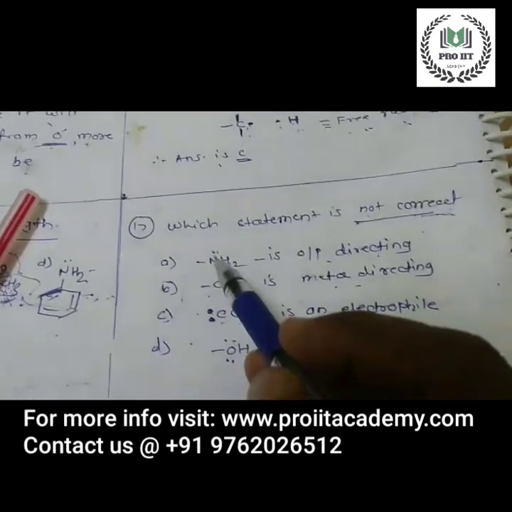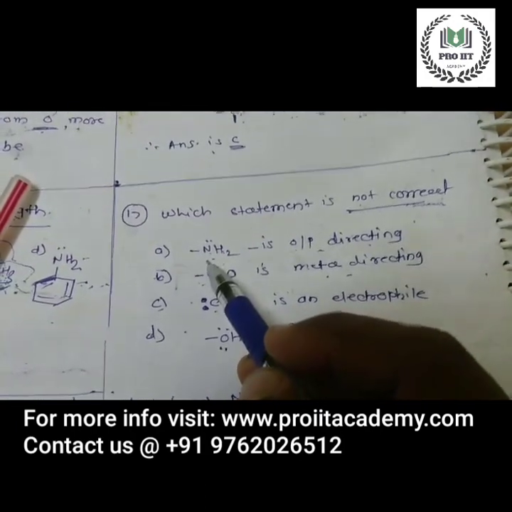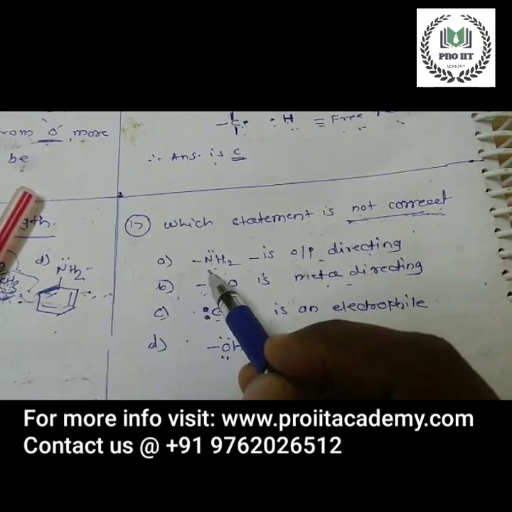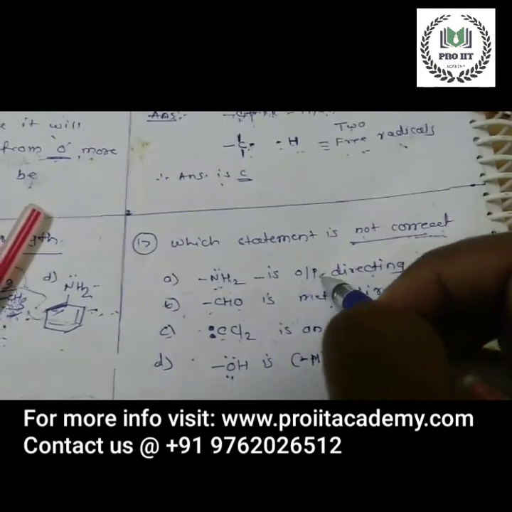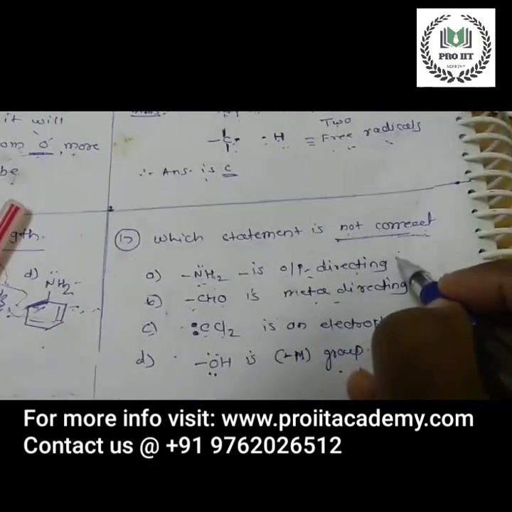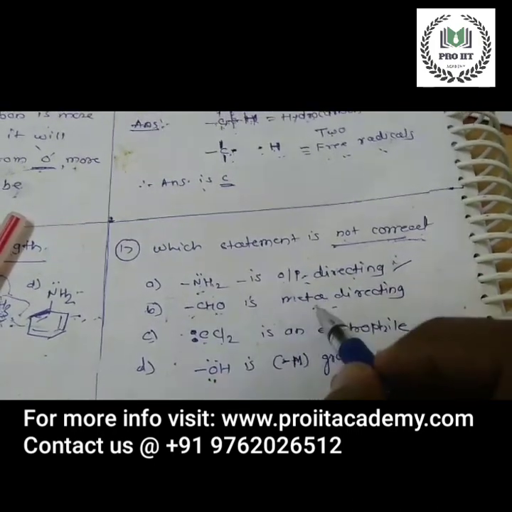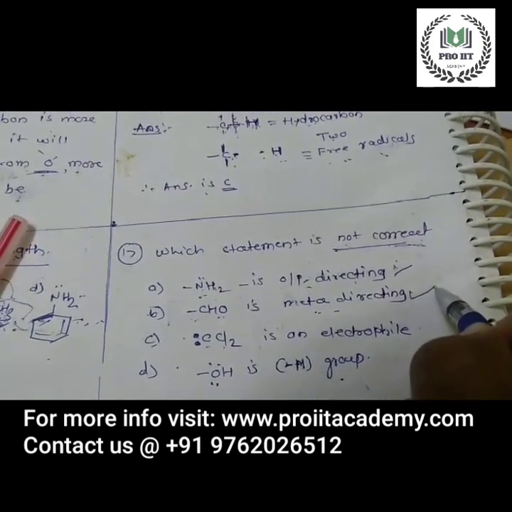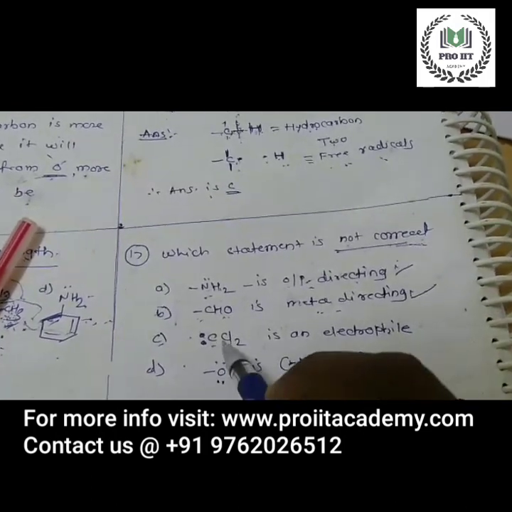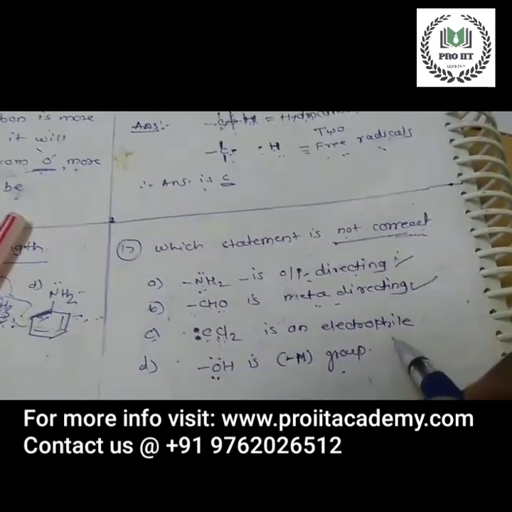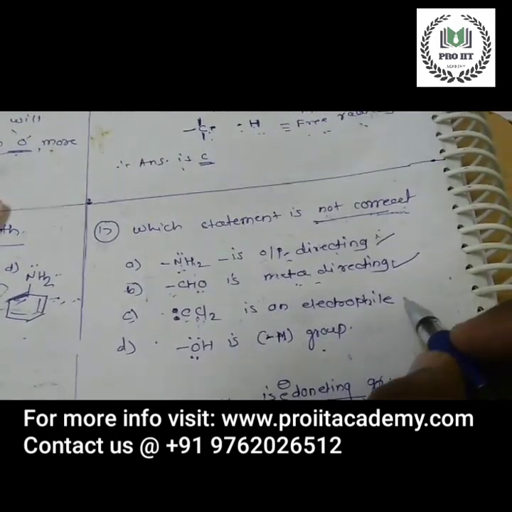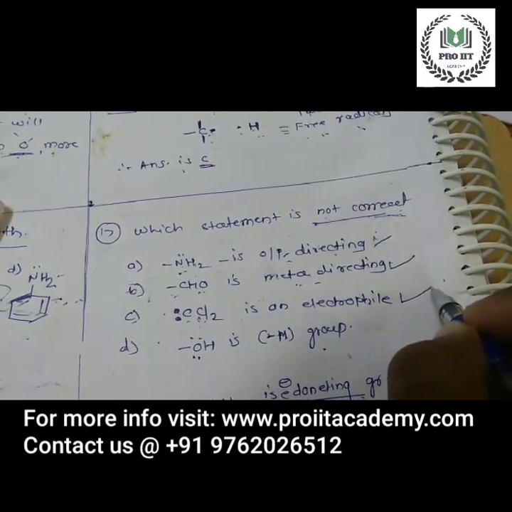Look, this NH2 is an electron donating group. Since it is an electron donating group, it is ortho-para directing, so this option is correct. Now CHO is an electron withdrawing group, so it is meta directing. This is also correct. CCl2, this is carbene. Carbene is an electrophile. Yes, it is an electrophile, so this is also correct.